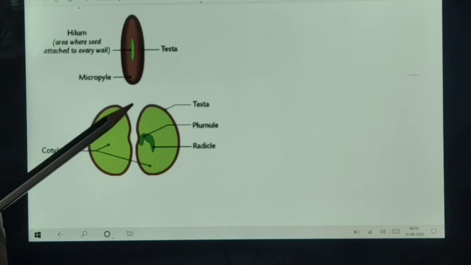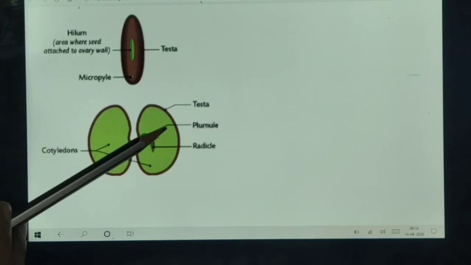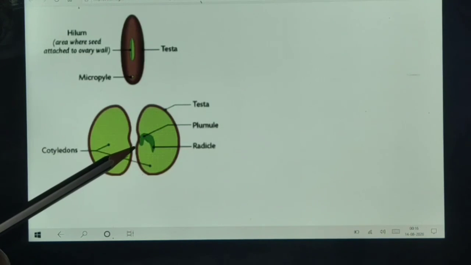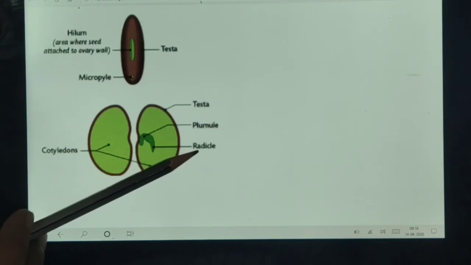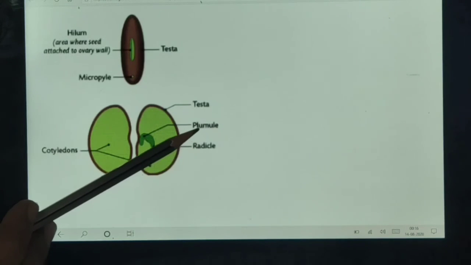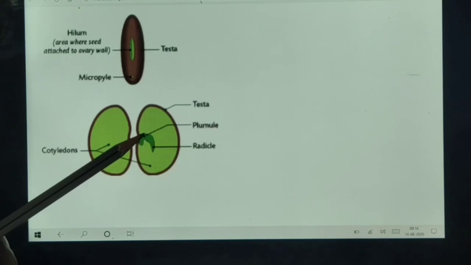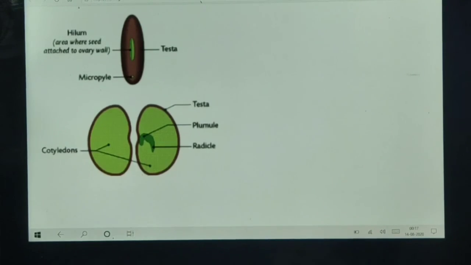The upper part of the embryonal axis develops into the shoot, which is known as the plumule, and the lower part develops into the root, known as the radicle. The radicle is the future root, and the plumule is the future shoot.